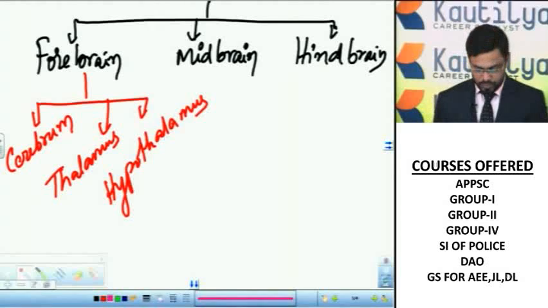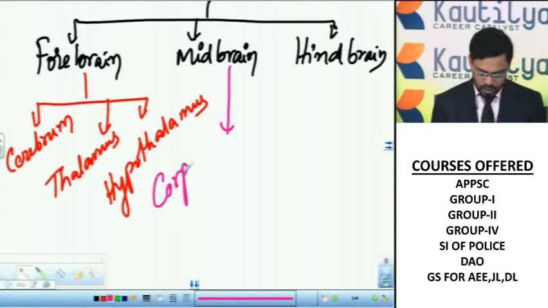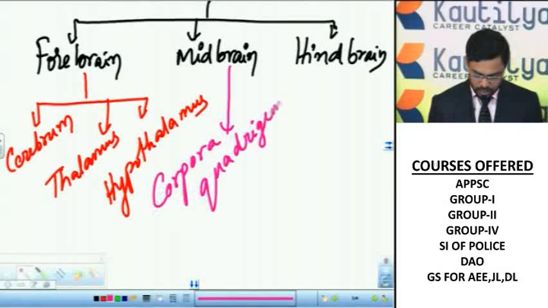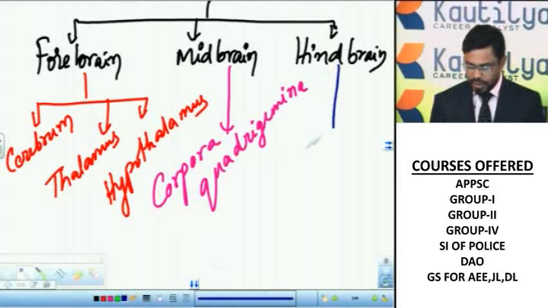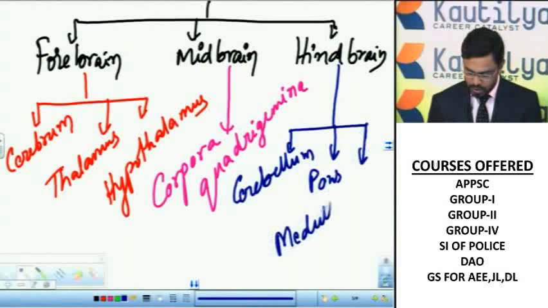Midbrain. The middle part of the brain is called the midbrain. It contains the corpora quadrigemina. And the hindbrain contains the cerebellum, pons, and medulla oblongata.